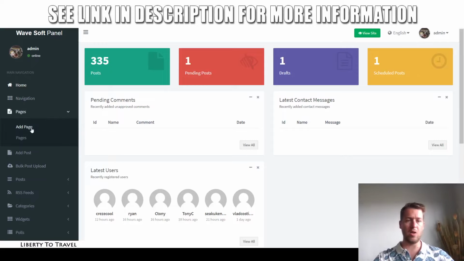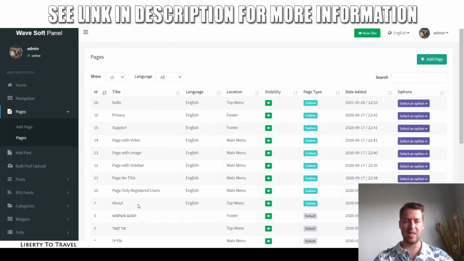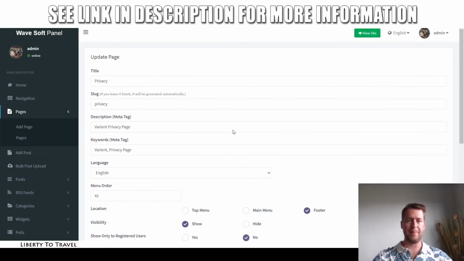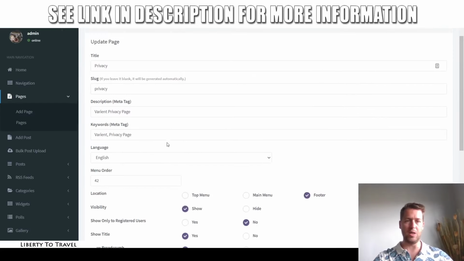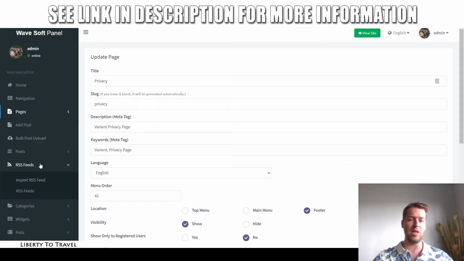So first of all, you can go and add any pages you want or edit the existing pages right here. You can see here are some example pages like a privacy page, etc. So you can go ahead and edit the page right here, and you can edit anything you want about this page. But of course, you're probably mostly interested in how the software creates content for you. And it does that using RSS feeds.